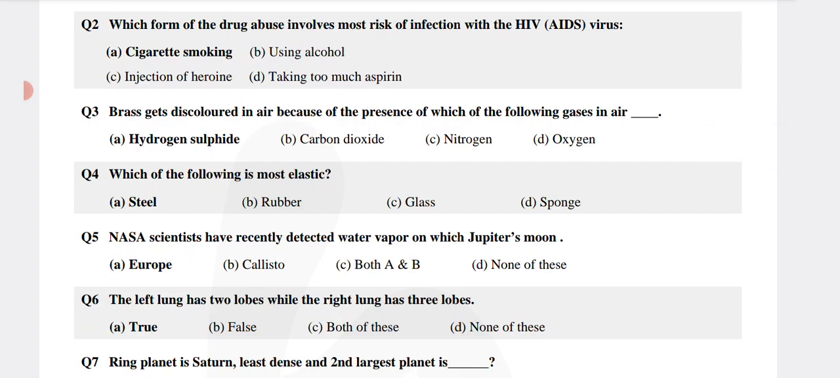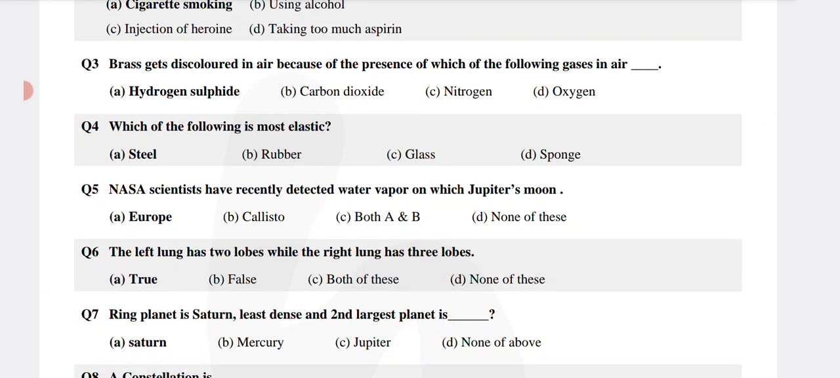Brass gets discolored in air because of the presence of which of the following gases in air, that is hydrogen sulfide? Which of the following is most elastic? इनमें से रबर, ग्लास, स्पॉन्जी, स्टील कौन सी चीज़ है जो कि ज़्यादा इलास्टिक है?